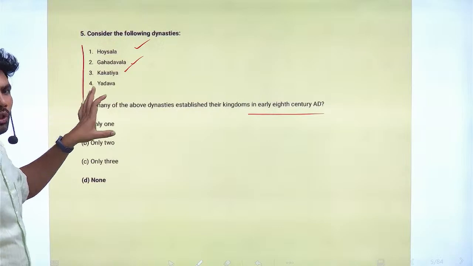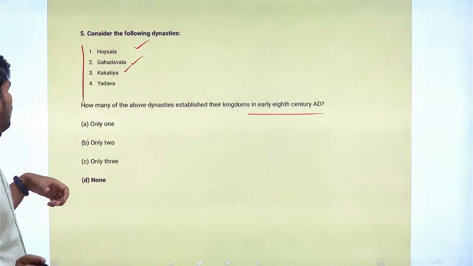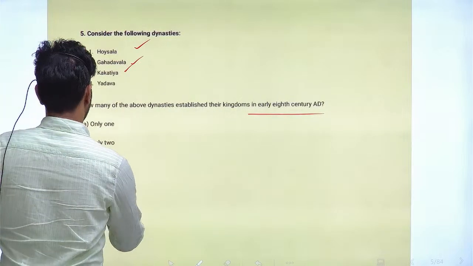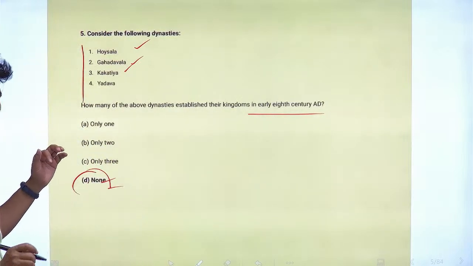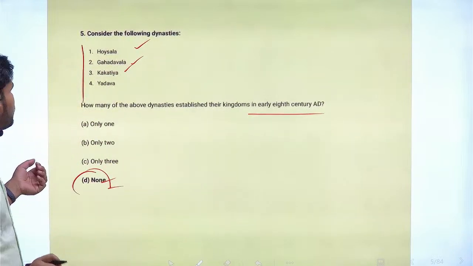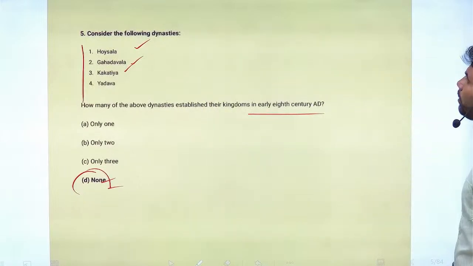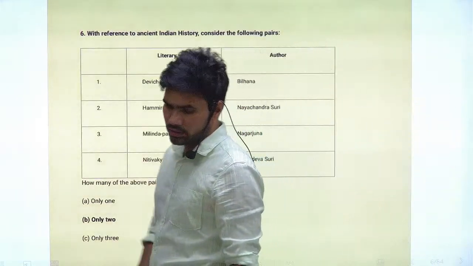So we can say it is a question of both ancient history and medieval history also, right? So the answer is D, none of the above have established their dynasties during the 8th century AD. Right. So next question, even we can consider this question in the medieval history also, no problem with that. Right. Question number 6.